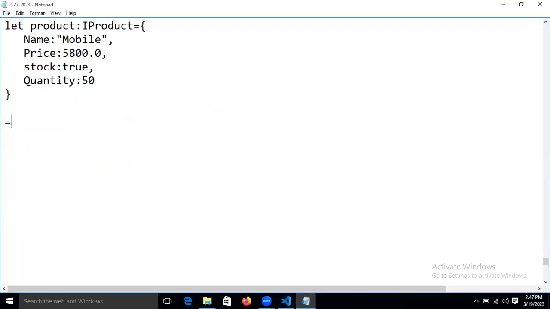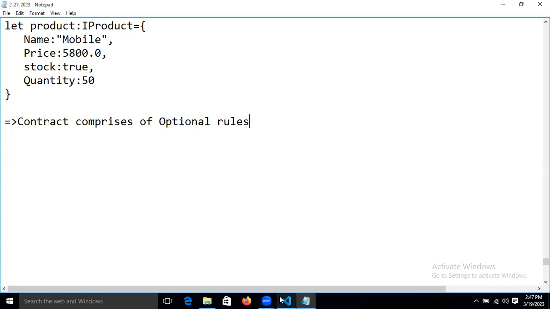So another rule is what? A contract comprises optional rules.